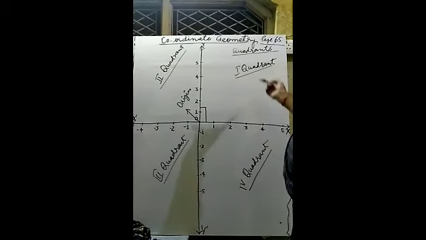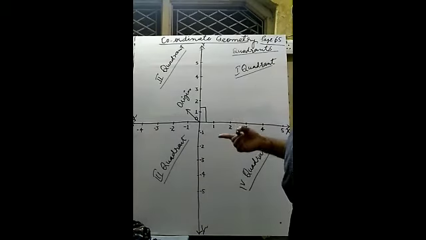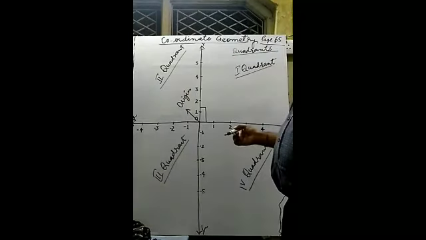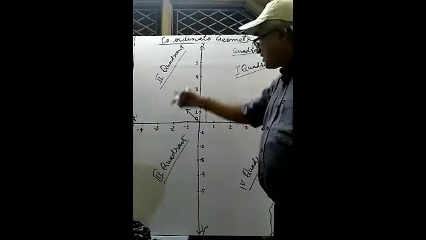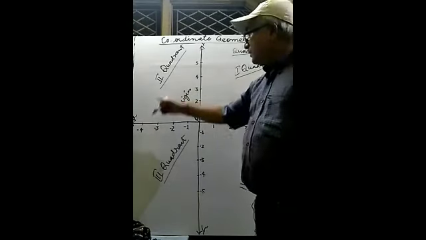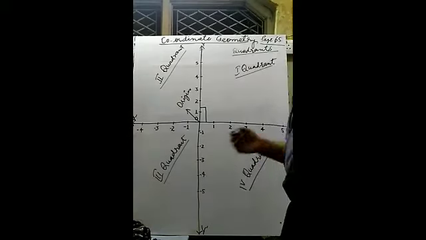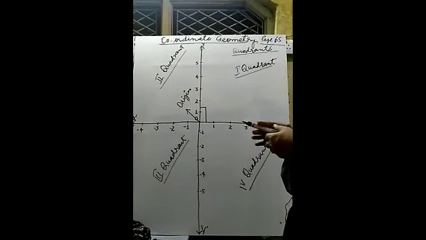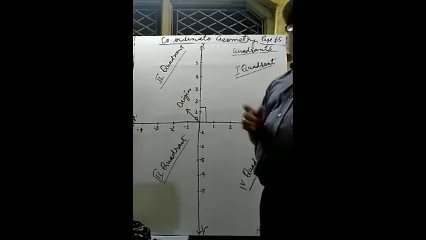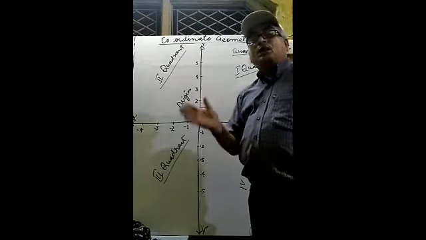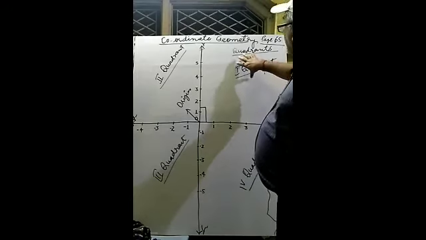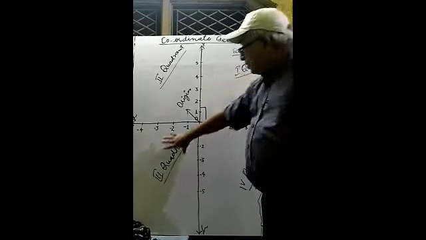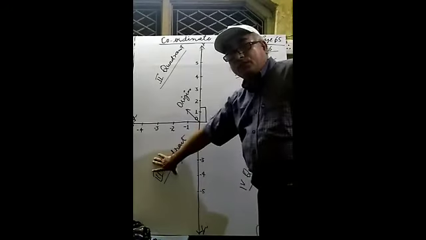We go anti-clockwise, not clockwise. Keep in mind, we go anti-clockwise to obtain these quadrants in a systematic way: first, second, third, and fourth. Now see, opposite quadrants. We talk about vertically opposite quadrants. Vertically opposite to first quadrant is quadrant number third.